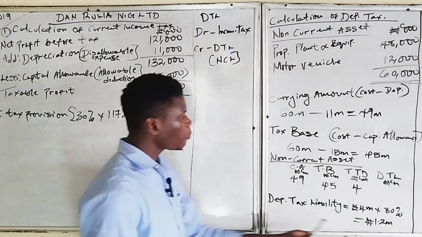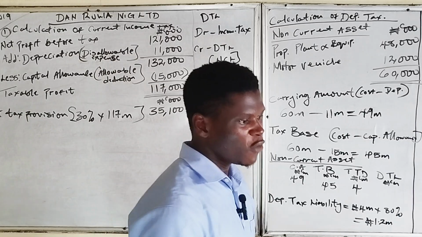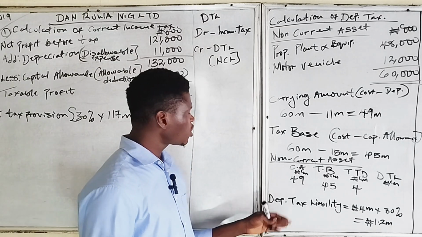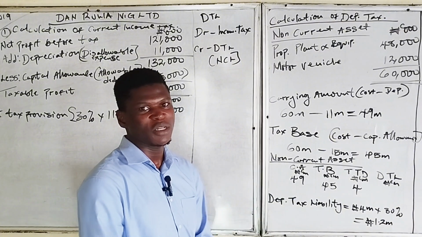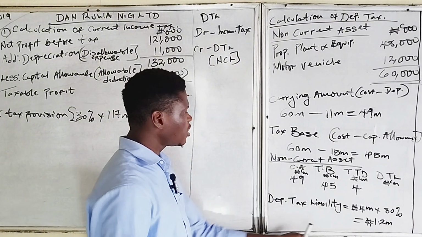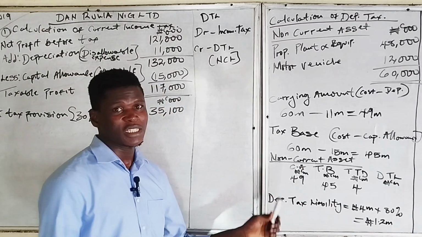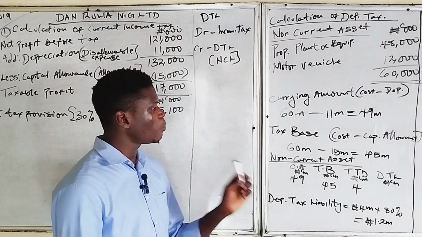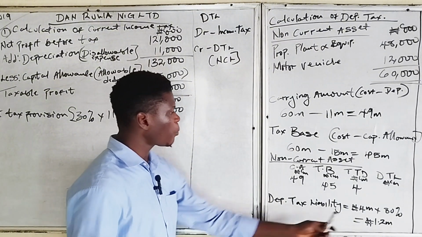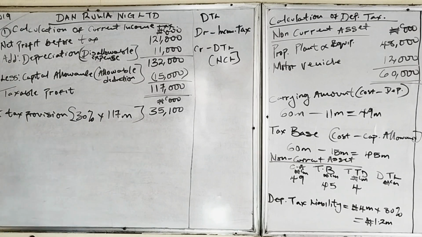So since we have 1.2 million as a deferred tax liability, if we check the question, there's no opening deferred tax liability in this question. So it means there's an increase in deferred tax liability between the beginning of the period and the end of the period. So there's an increase of 1.2 million in deferred tax liability. And an increase in deferred tax liability will be added to the income tax expense. So this 1.2 million will be added to our current tax provision.